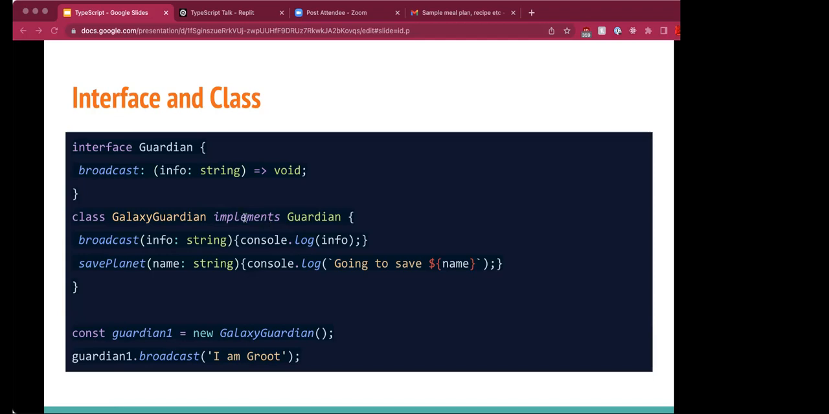If you notice, it implements the method broadcast from the interface. Apart from broadcast, you also see it has another method, savePlanet. When we create an instance of the class, guardian1, we can call the method broadcast, and it would print I am Groot in this case. So implementing an interface allows us to create types that match a variety of class patterns. So interface is a good tool for object-oriented programming.